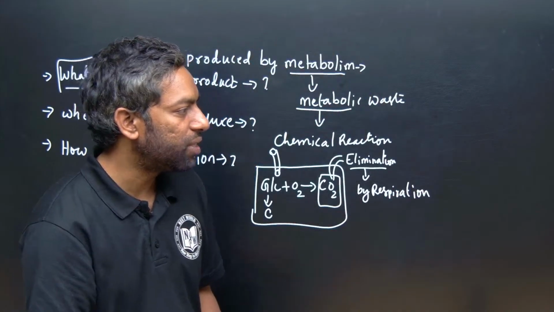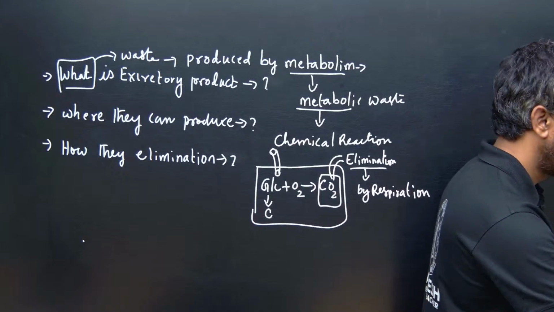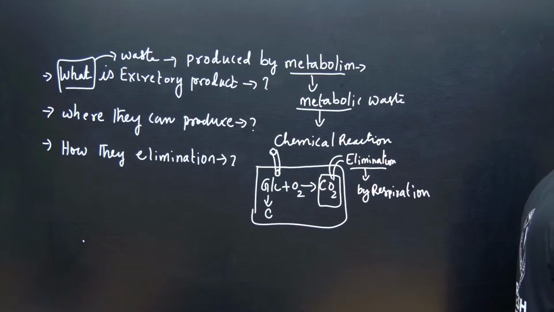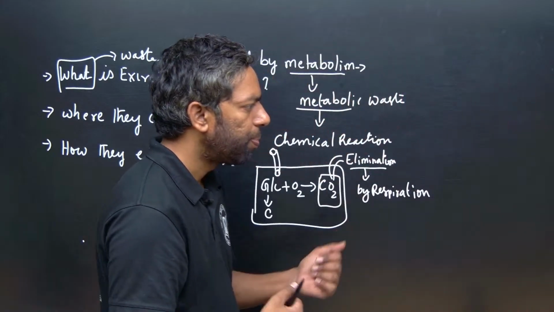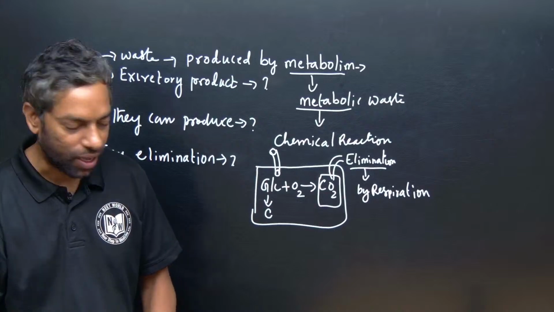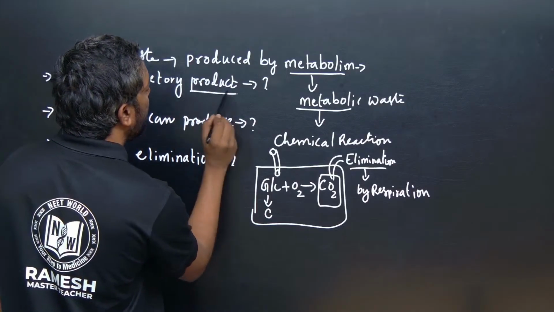Glucose produces carbon dioxide as a waste product, which is eliminated via respiration. So what is the excretory product here?